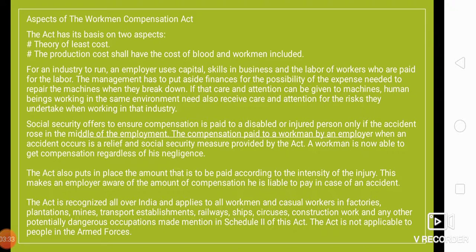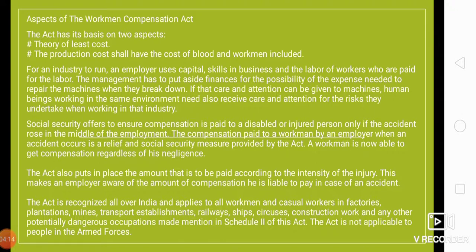Social Security offers to ensure compensation is paid to a disabled or injured person only if the accident rose in the middle of the employment. The compensation paid to a workman by an employer when an accident occurs is a relief and social security measure provided by the Act. A workman is now able to get compensation regardless of his negligence. Right? The Act also puts in place the amount that is to be paid according to the intensity of the injury.